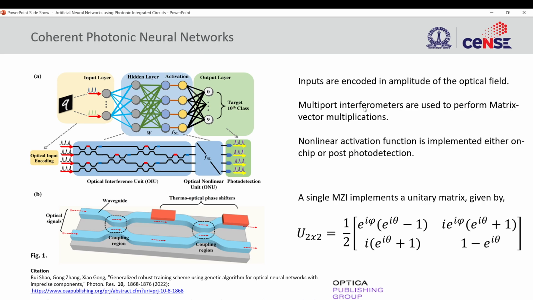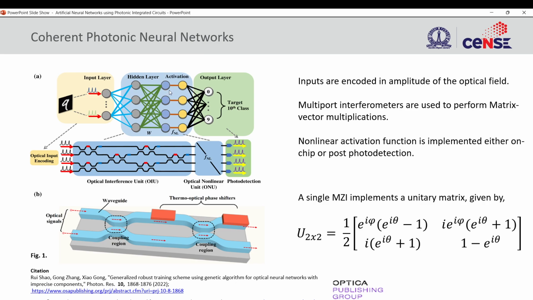They are called multi-port interferometers. We have seen a one input one output interferometer, the Mach-Zehnder interferometer. Similarly, these are also similar, but they have multiple input ports and multiple output ports. The number of input ports and output ports depends on the size of the matrix multiplication that we want to do. So this section, the optical interference unit, will basically do a matrix multiplication.